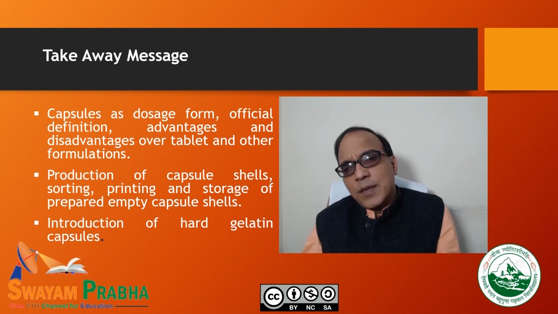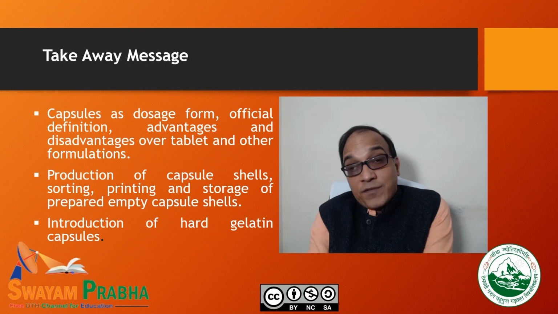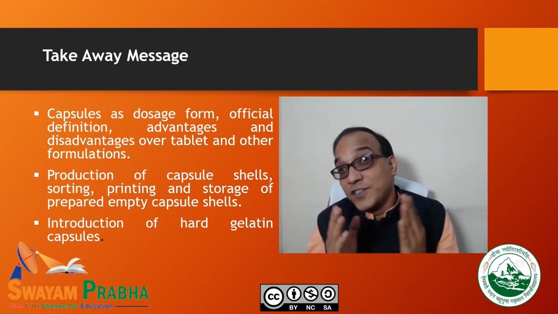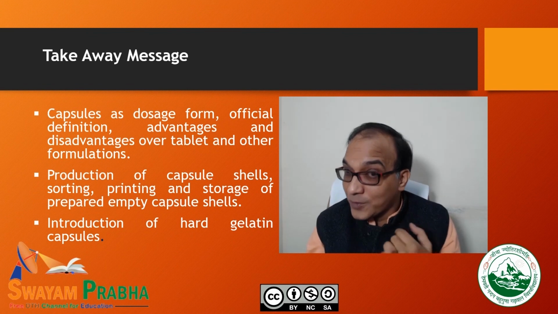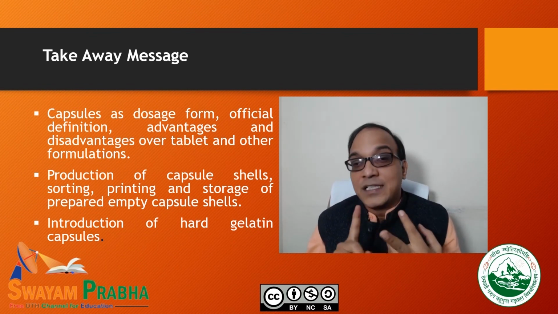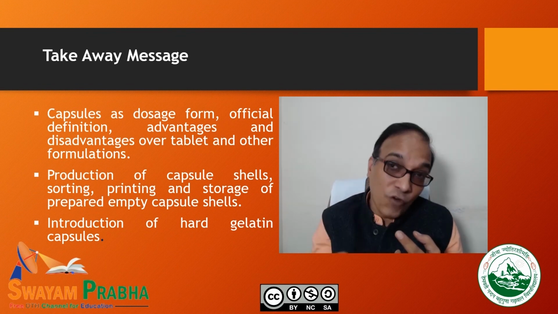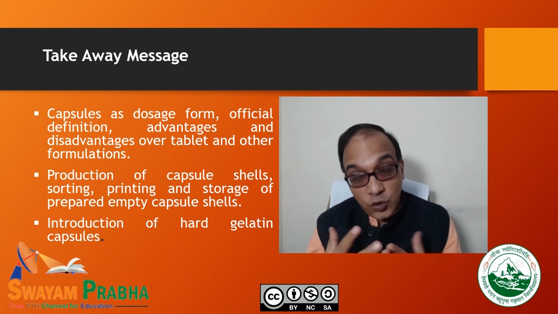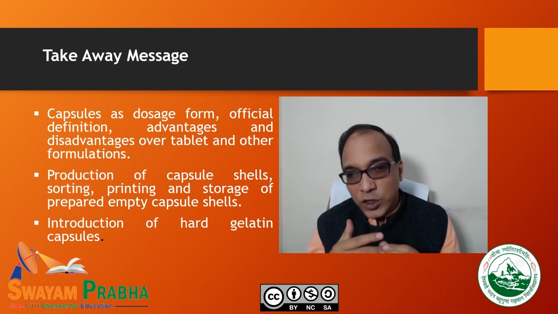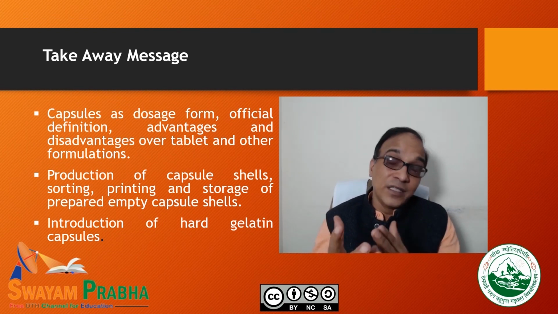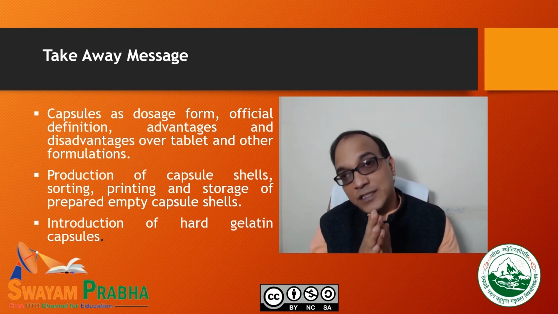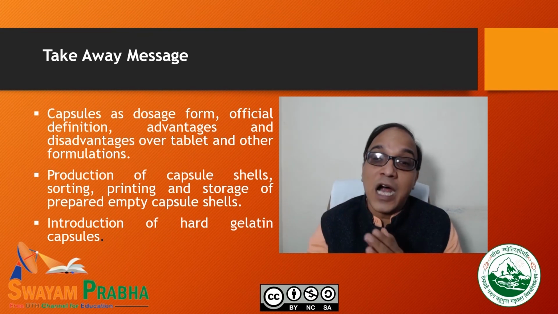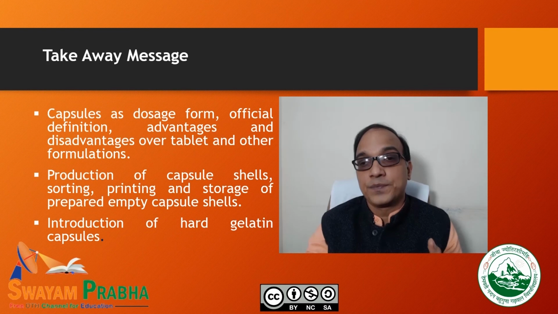Now let me summarize whatever we have learned. Capsules are the dosage forms. The official definition, they are single unit dosage forms. Their advantages, their disadvantages over the tablet and other formulation we discussed. Then the production of capsule shells, including their sorting, printing, storage of prepared empty capsule shells from the hard gelatin capsules we discussed in the very first lecture also. And then we introduced what are the hard gelatin capsules.